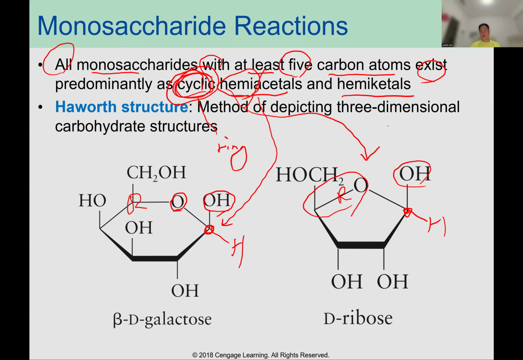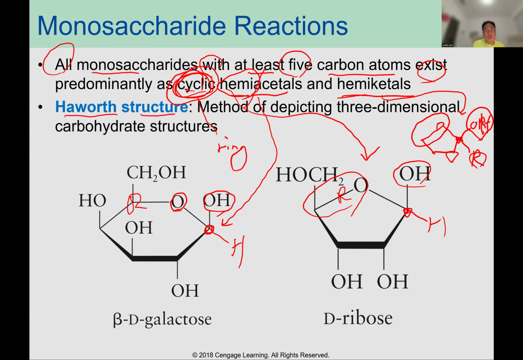Okay. What is a cyclic hemiacetal? It has OR, OH, and R groups. So on the same carbon, you can see one OR group, one OH, and two R groups. That's a cyclic hemiacetal.